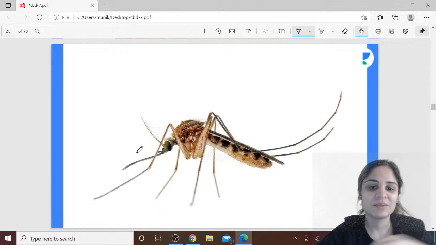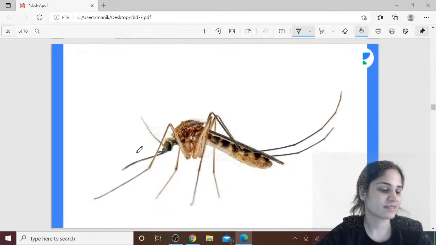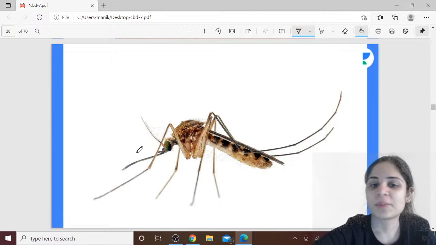Alright. Okay. What is this mosquito and what are the diseases that are carried by it? Ravi Kumar, I did not understand your comment.